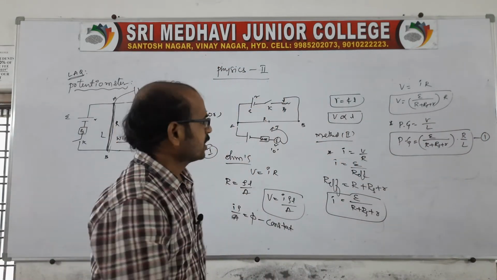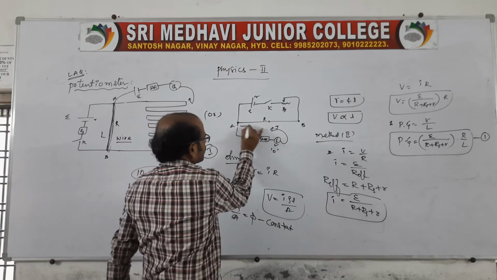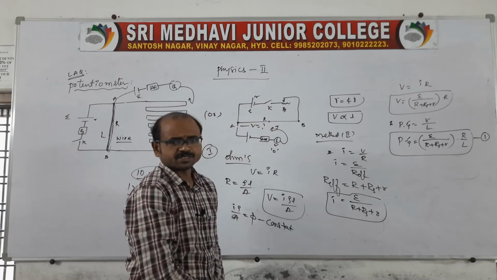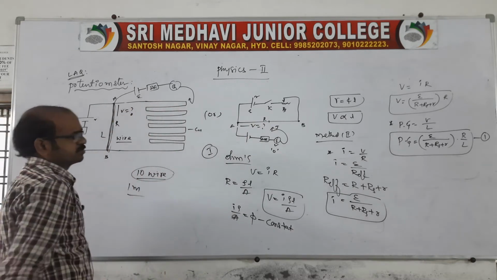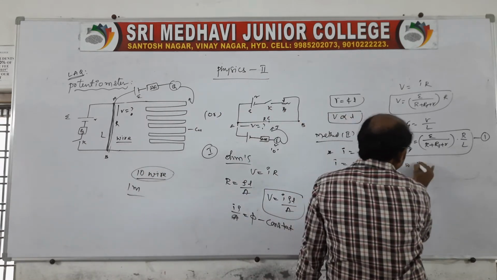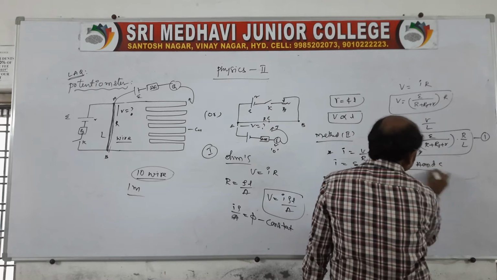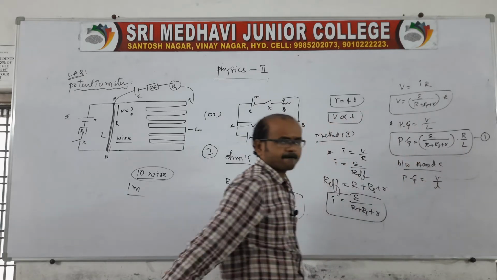Now I want to say between any 2 points, suppose the jockey is adjusted, you need to get the potential difference between 2 points, some point C. So between A and C you take it. Therefore again potential gradient is equal to V by small l.